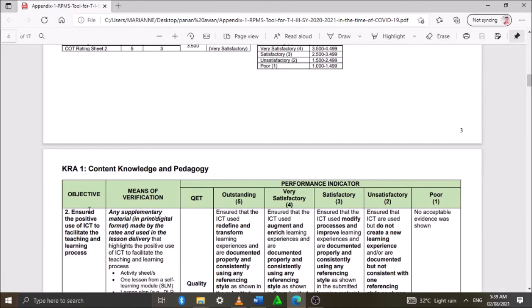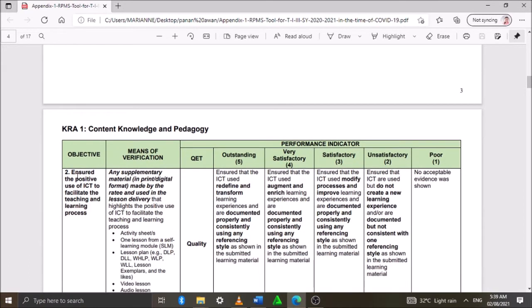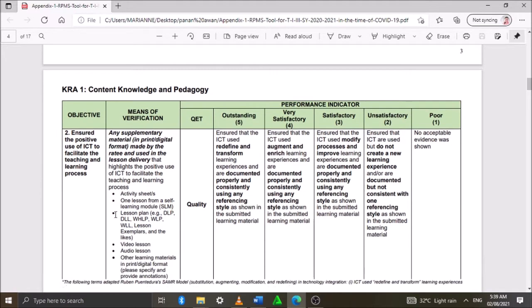Okay, so we have here also objective number 2 under KRA1, Content Knowledge and Pedagogy. So, objective 2: ensure the positive use of ICT to facilitate the teaching and learning process. So, the means of verification: any supplementary material in print or digital format made by the ratee and used in the lesson delivery that highlights the positive use of ICT to facilitate the teaching and learning process.